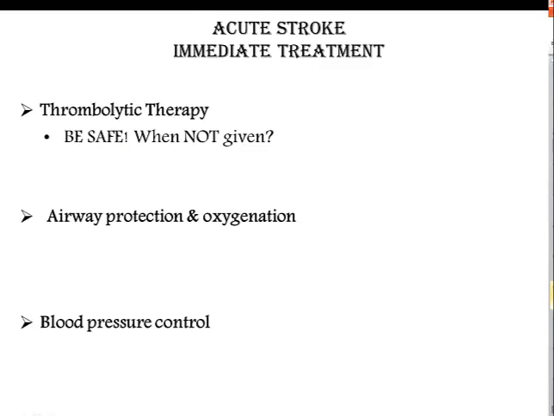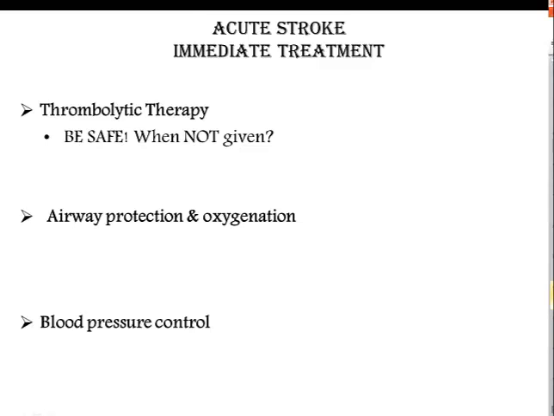Prompt treatment can save the cells in the penumbra. Remember, these are the area of cells surrounding the necrotic area of the brain tissue affected in stroke. So early evaluation, and inform everybody that's going to need to be involved. Thrombolytic therapy, I will refer to this as TPA. It does not affect the infarcted necrotic area, but it may help revitalize the penumbra and limit the extent of damage, thus decreasing the effects of the stroke.